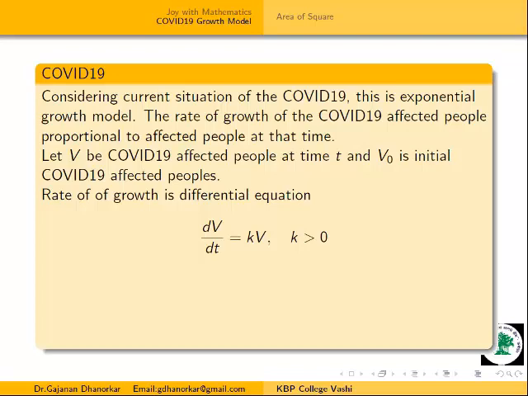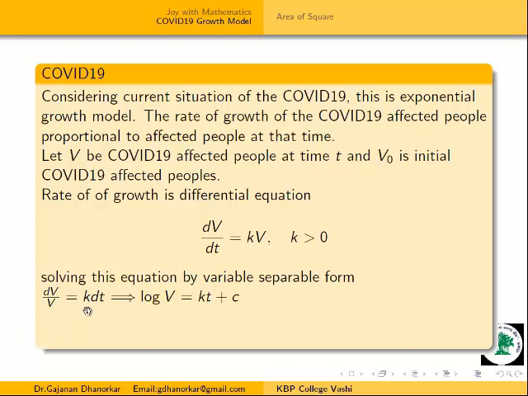Now how to find this solution? We have dV by dt equal to K into V. We will use variable separable form, and then we get dV by V equal to K into dt. We can integrate this. Integration with respect to V is log V, and with respect to t is kt plus the integrating constant c. Now log V is equal to kt plus c. I will write V is equal to e raised to power kt plus c.